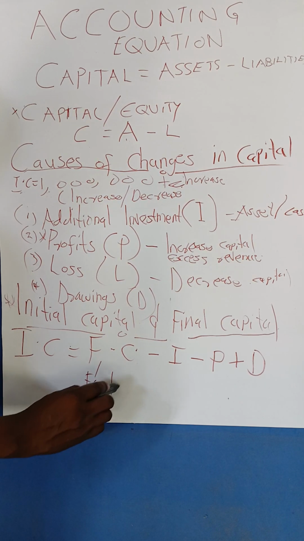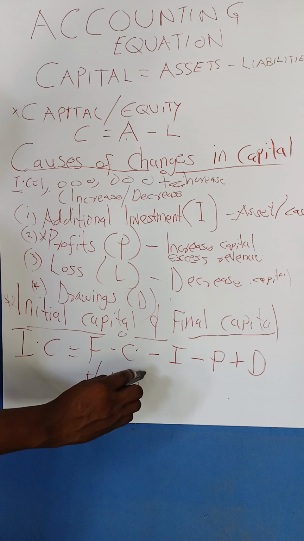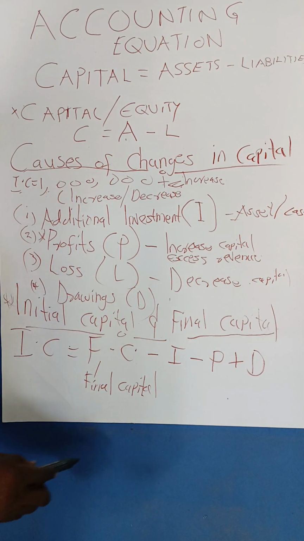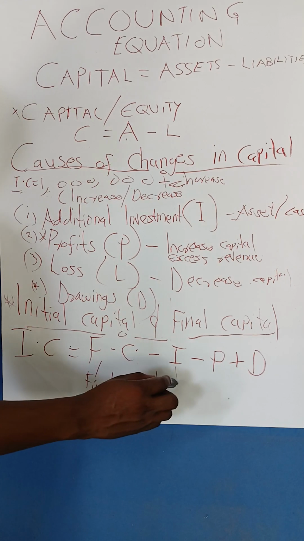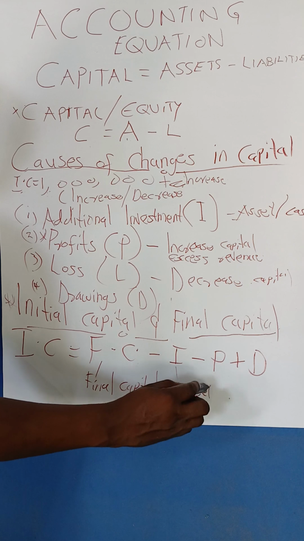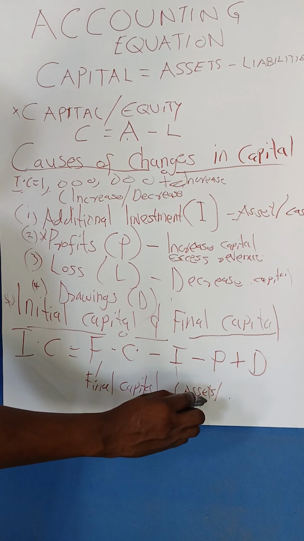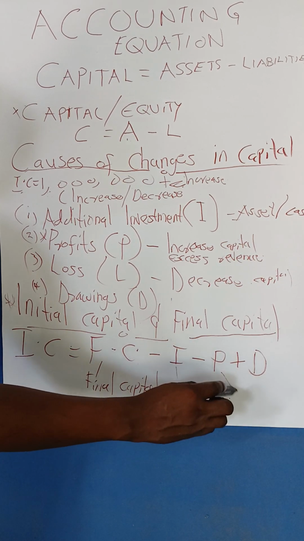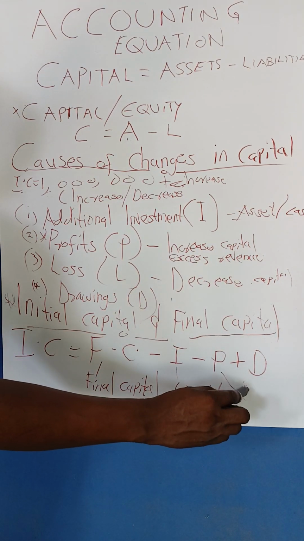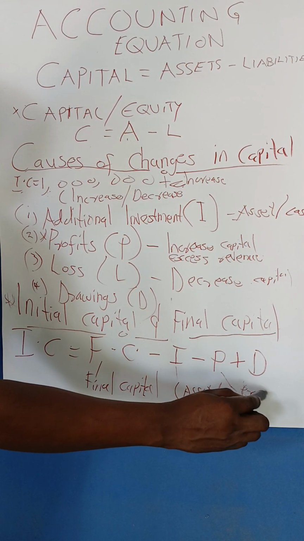I've said the final capital is the amount that you have at the end of the trading period after all these factors have taken place. Then additional investment, we have talked about it. Maybe these are the assets you have added in the business, or the cash you have added in the business. Then profit, we say this is the excess revenue that you have got in the business.